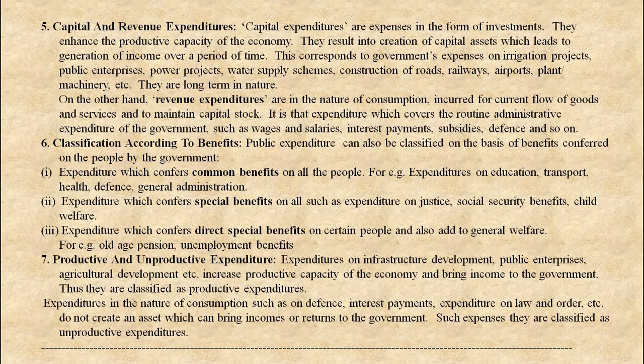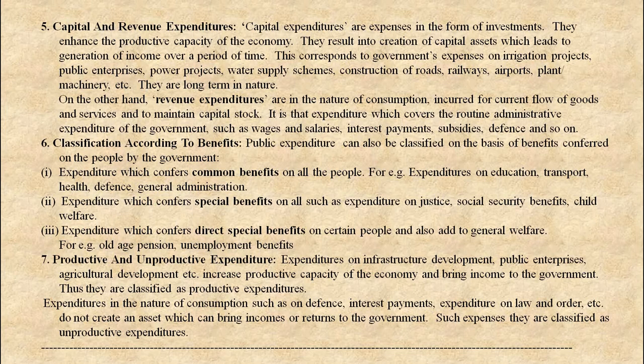And the last point, productive and unproductive expenditure. Expenditures on infrastructure development, public enterprises, agricultural development increase the productive capacity of the economy and bring income to the government. So they are called productive expenditure. And expenditure in the nature of consumption such as defense, interest payment, expenditure on law and order, etc. do not create an asset which can bring incomes or returns to the government. Such expenses are classified as unproductive expenditure.